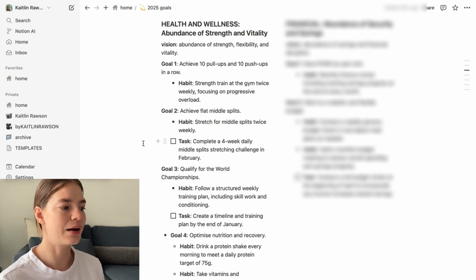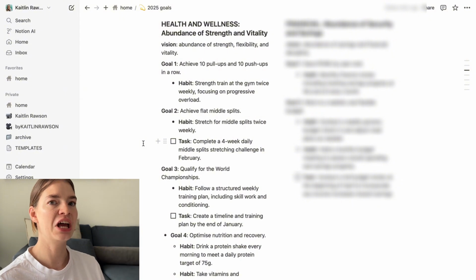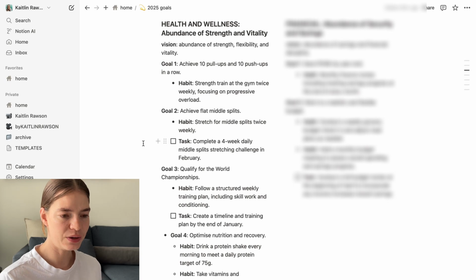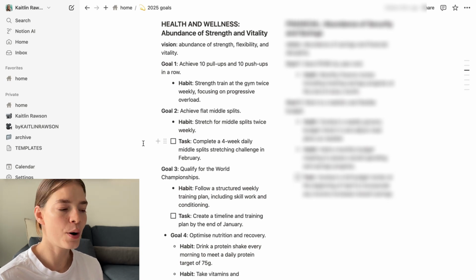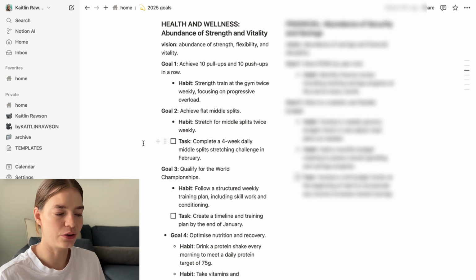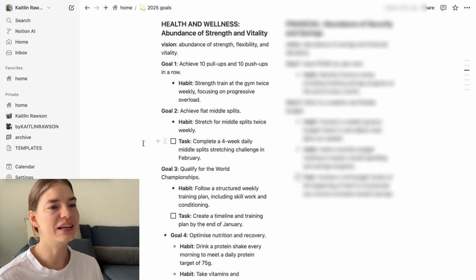So to do this, I'm going to be strength training at the gym twice weekly, focusing on progressive overload and those movements. So my one gym day is going to be a more pull-up focused session. My second gym day is going to be a more push-up focused session, in addition to some other accessory work. And I'm going to make sure that I'm doing that twice a week, progressively overloading. I probably could achieve this quicker if I increased the number of gym sessions, but I also do have other goals relating to other things. So twice a week is what's sustainable for me, and that's what I'm going to do.